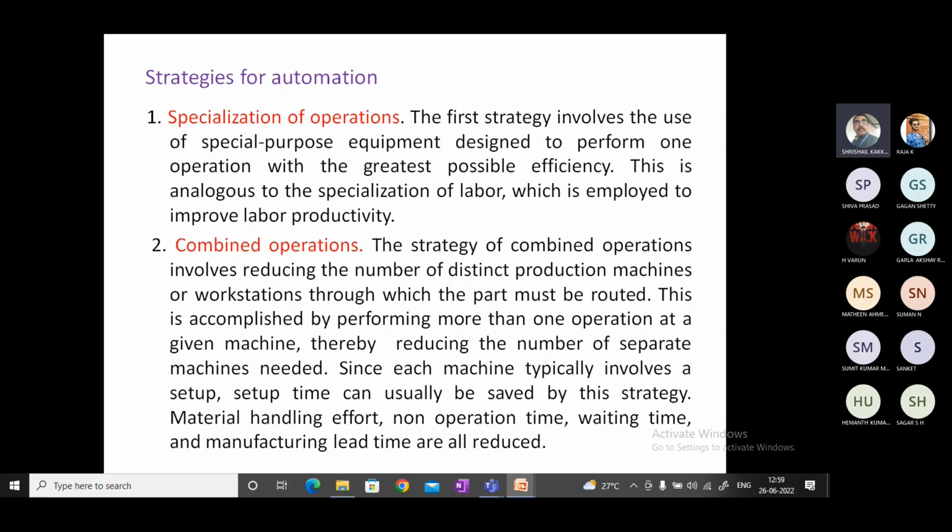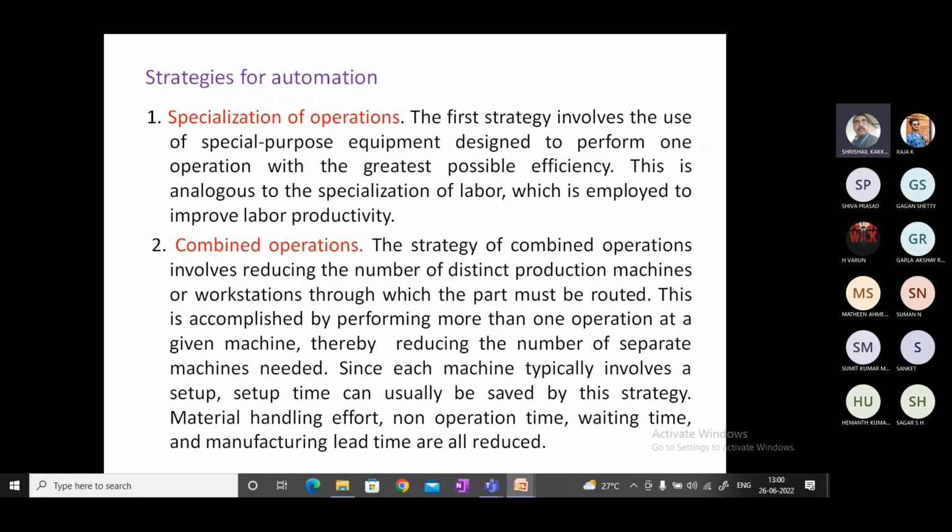If I do these two operations on two different lathes, one lathe will always be engaged in the turning operation, and the other in the threading operation. Once the turning operation is completed, the part has to be unloaded, taken to the second lathe, and loaded again, and then the threading operation has to be done.